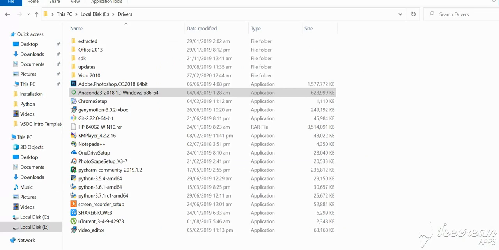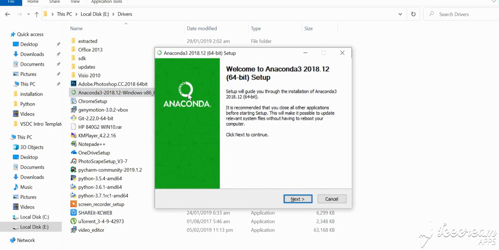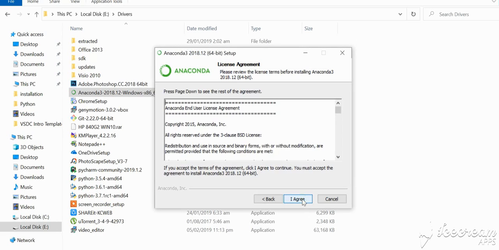As you can see, I have already downloaded Anaconda. So I will just click on Anaconda and hit enter, and it will take some time for installation. And now we will click on next.